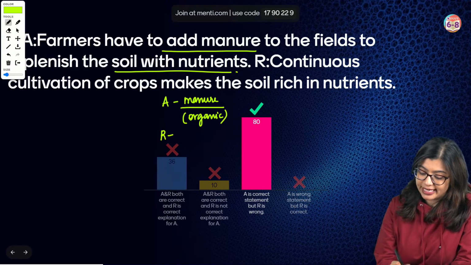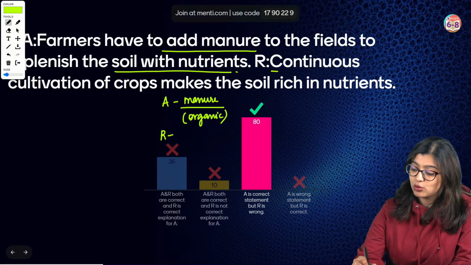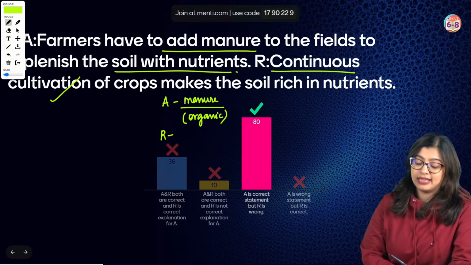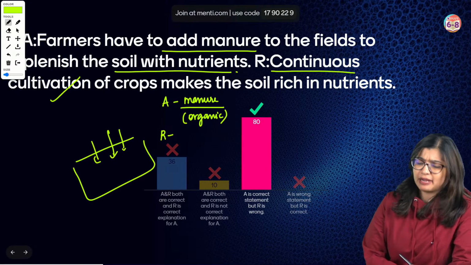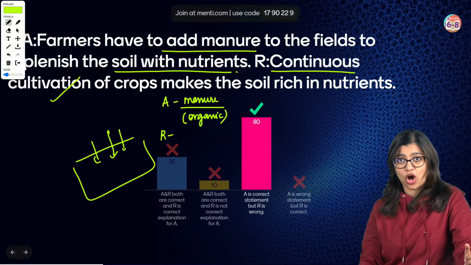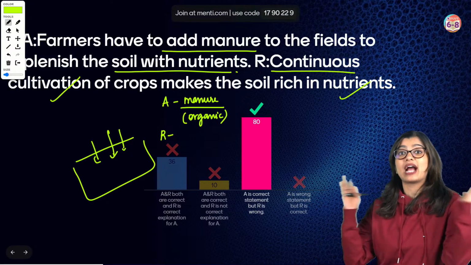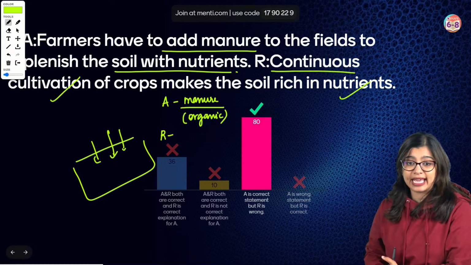Now what are they saying? What is the reason statement telling? If I do continuous cultivation, that means if I have one piece of land and I keep growing crops, that means the more and more I grow my crops, the more and more nutrients will come back to my soil. Is that the case?